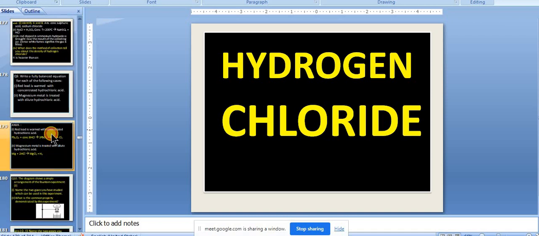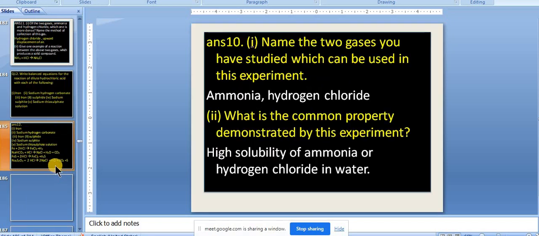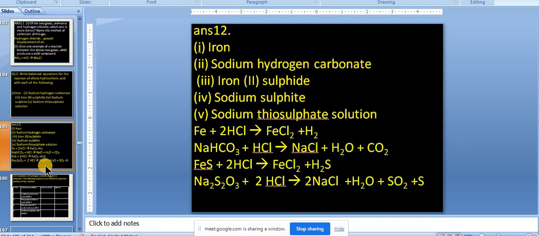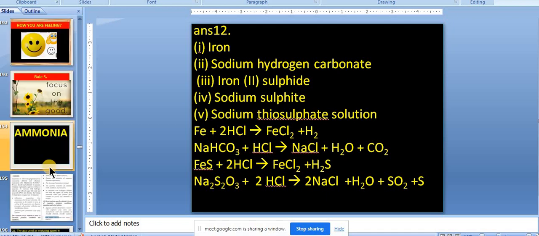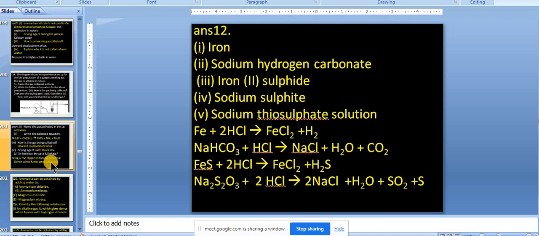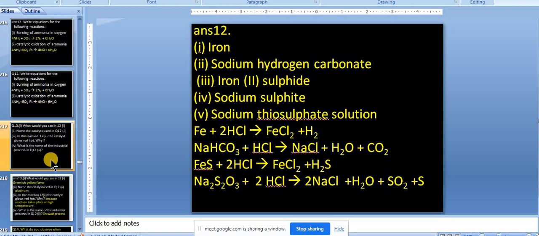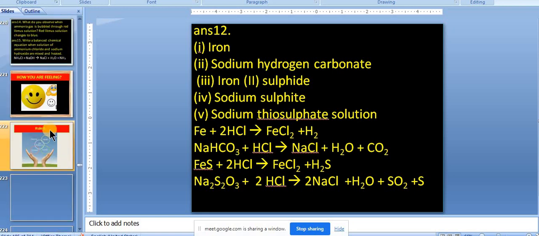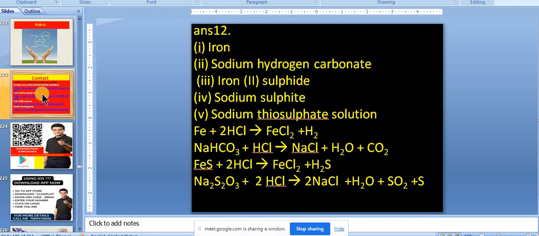HCl, we have questions; ammonia questions we have to take, nitric acid questions we have to take, sulfuric acid questions we have to take. It's not just about questions: when we are discussing the things, then you will learn more, because then the concepts are getting clear. Why we are writing, that point we are able to know. It's very important that we should know all these things.